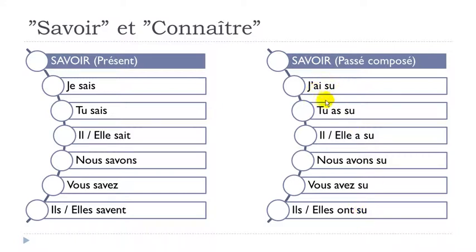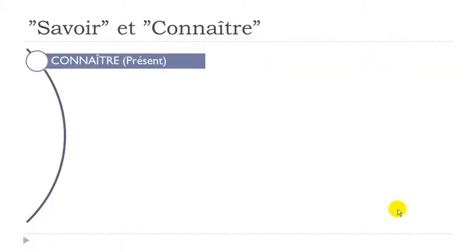So j'ai su, tu as su, il a su, elle a su, nous avons su, little liaison here, vous avez su, same thing here. Ils ont su, little liaison between the two. Elles ont su.